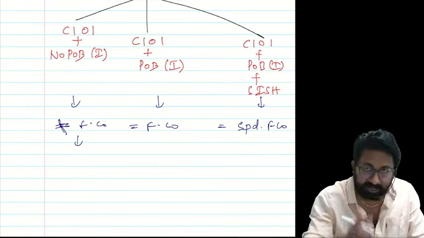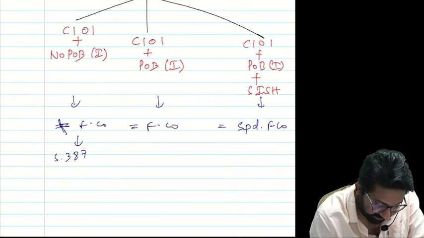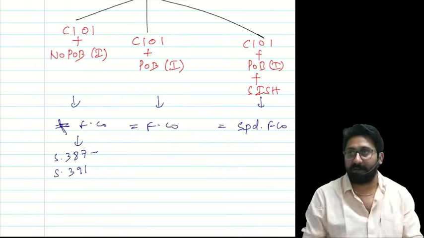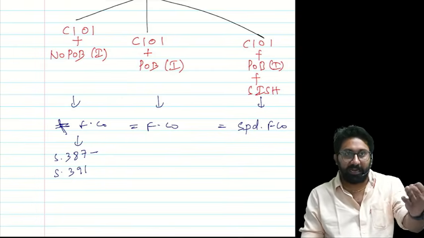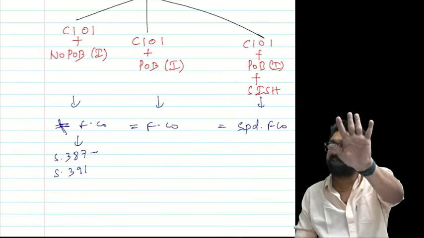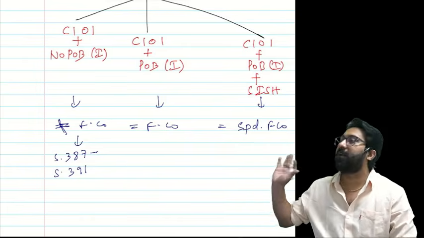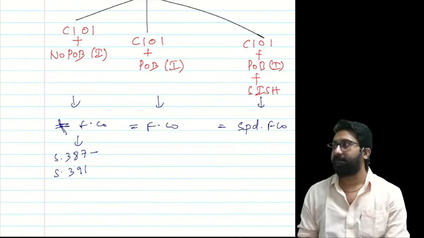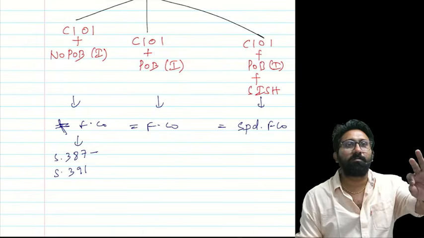One second. Section number 387 to section number 391: 387, 388, 389, 390, 391. These are the five sections applicable if you are not a foreign company, if you are just a company incorporated outside India. Listening or not? From this, what is the moral of the story?